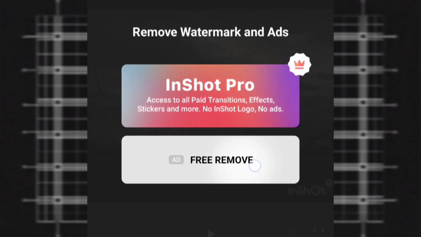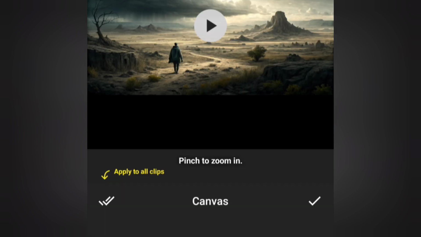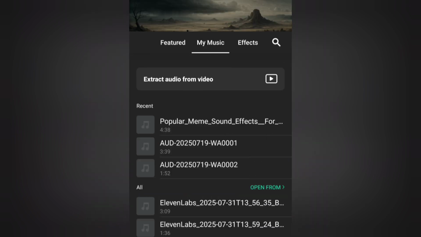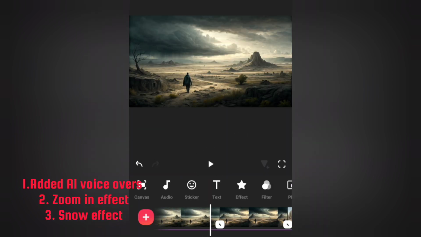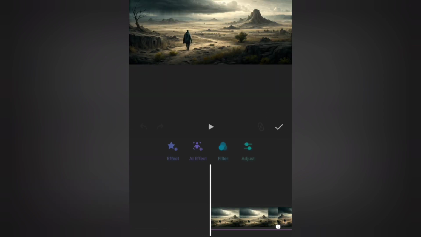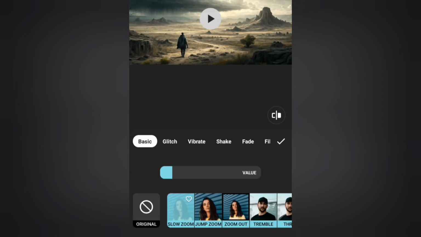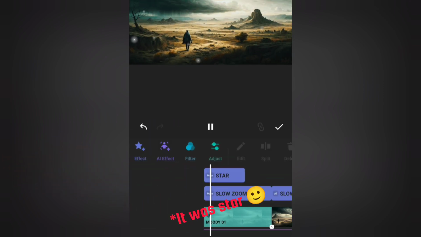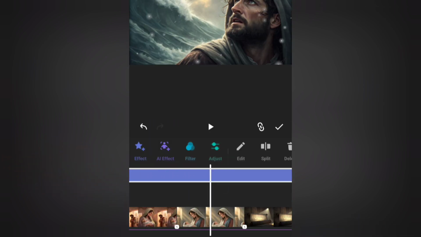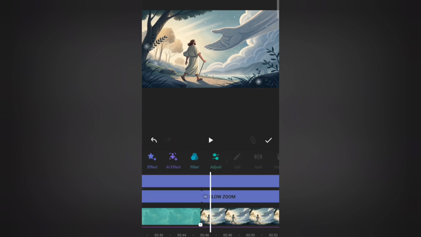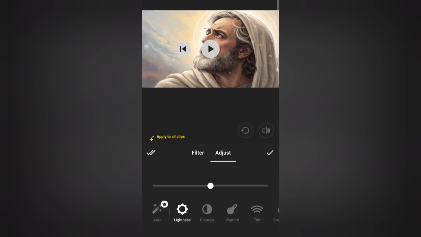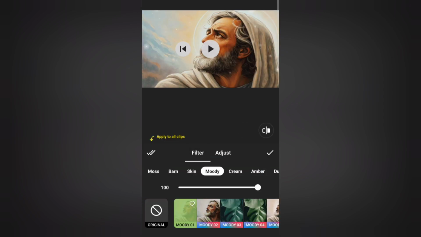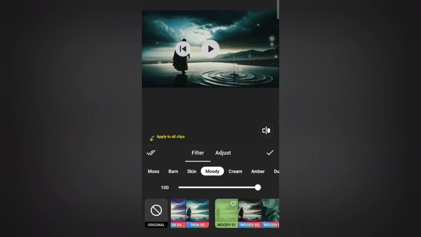Okay, so here's where I start uploading all the images into InShot. Right away, you'll probably see an ad to remove the watermark, something every small YouTuber knows all too well. I'm just adding a simple zoom in effect to each image, and for a little bit of flair, I'm adding a snow effect over the whole thing. After that, I'm adjusting the contrast and sharpening of the images to make them look cinematic. The key is to make sure you align each image perfectly with the voiceover we downloaded earlier.